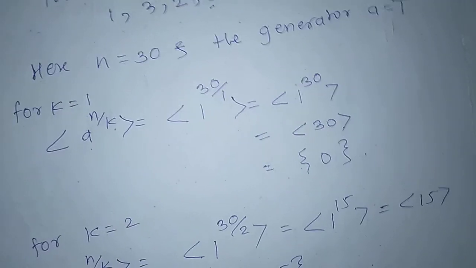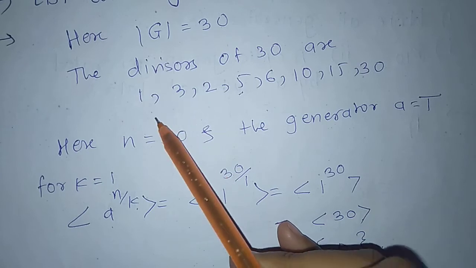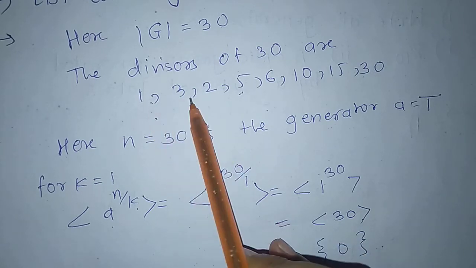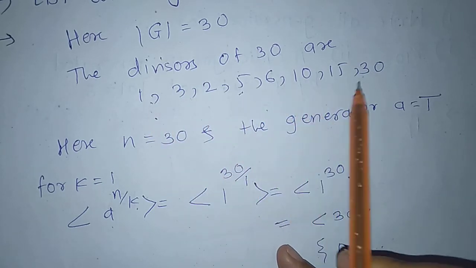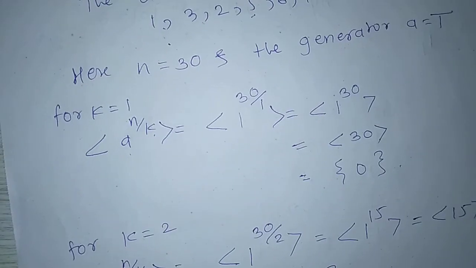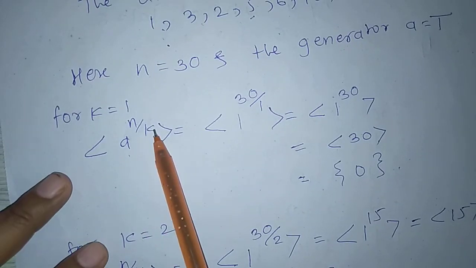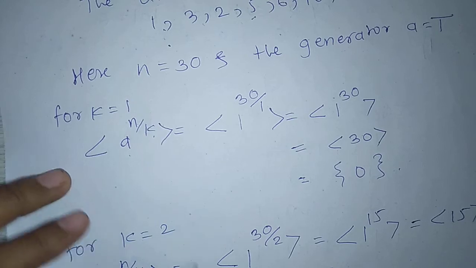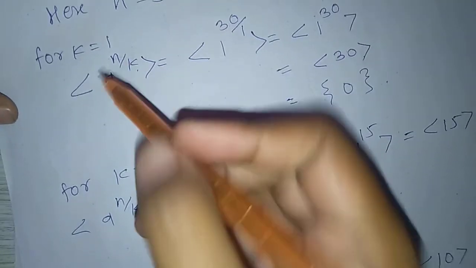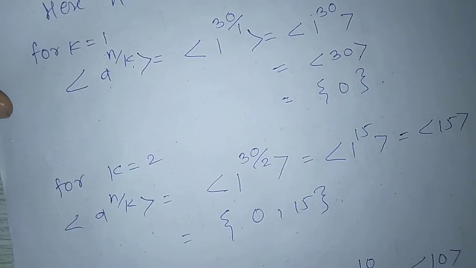So here the values of k are the divisors 1, 3, 2, 5, 6, 10, 15, 30. Here we only put the values of k, a and n, and similarly for other numbers of k.